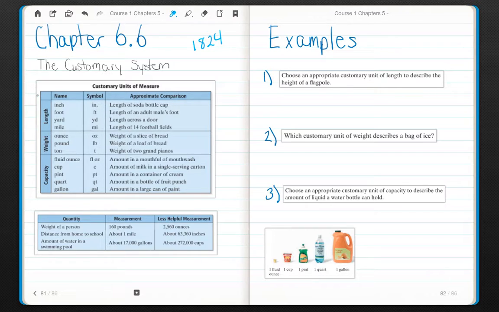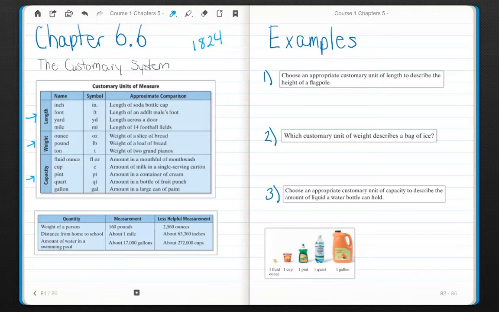The customary units of measurement include length, weight, and capacity, how much something holds. Within each of these, listed from smallest to greatest, we have inches, feet, yards, and miles; ounces, pounds, and tons; fluid ounces, cups, pints, quarts, and gallons. Notice that ounces is both a weight and a capacity, which is why for capacity we call it a fluid ounce.